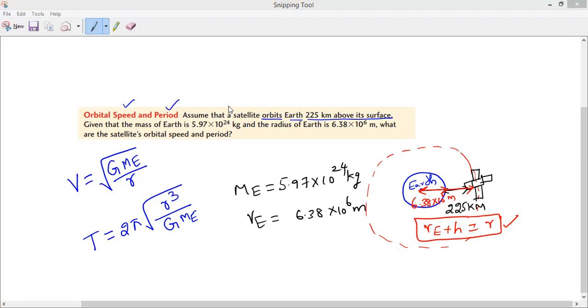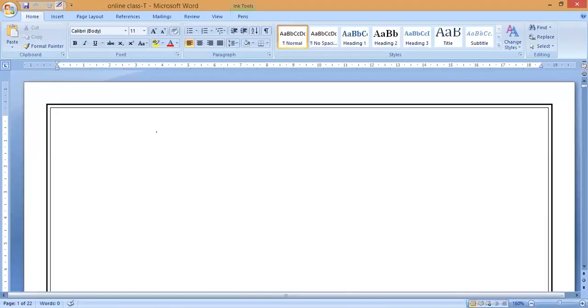If you observe very carefully here, the first point: V is equal to the square root of G into ME divided by R. Shall we start now? Substitute the values as we already know. So V is equal to the square root of G into the mass of Earth divided by R. Now, what is the R value, guys? You tell me.